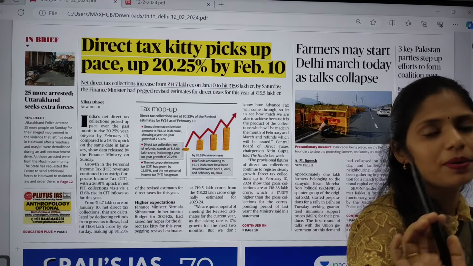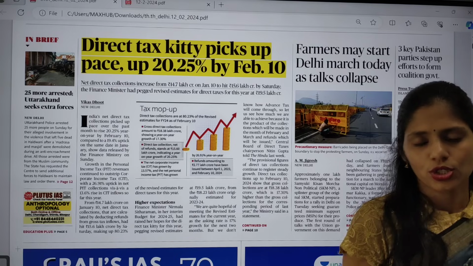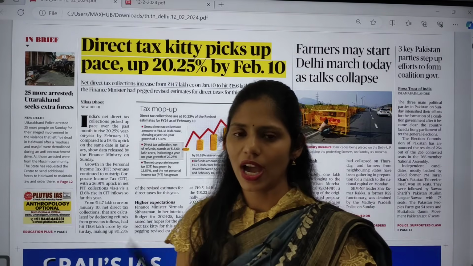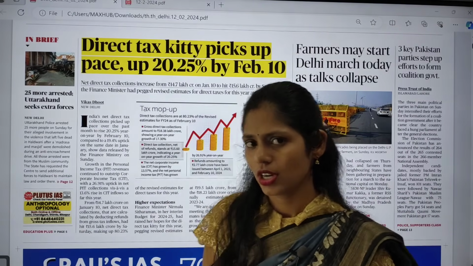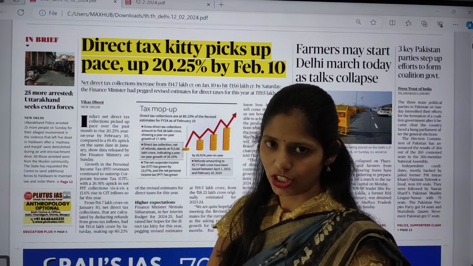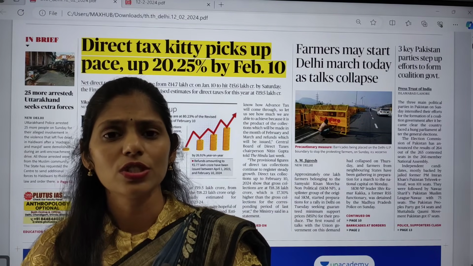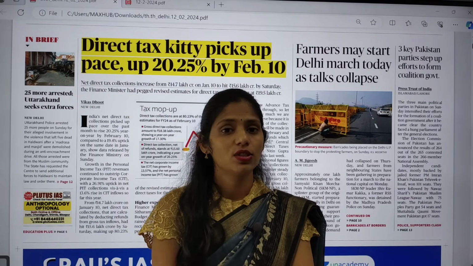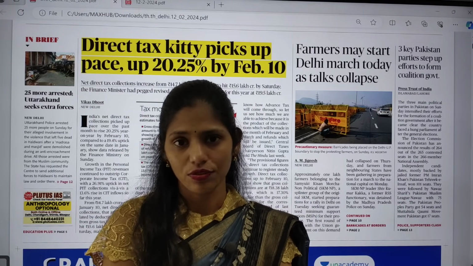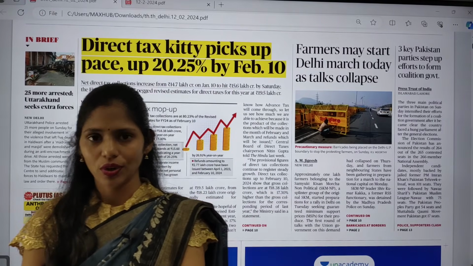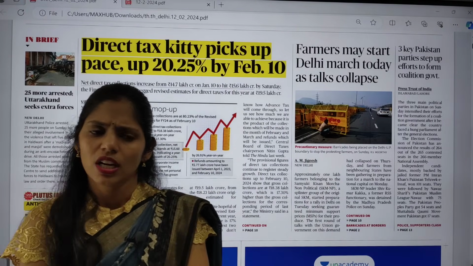Whenever you are preparing for UPSC, don't prepare separately for mains and prelims. You need to have an integrated approach because the trend in UPSC has changed. UPSC is using prelims as a weapon to eliminate as many students as possible in the first stage of examination itself, and it is giving you questions which are based on analysis.